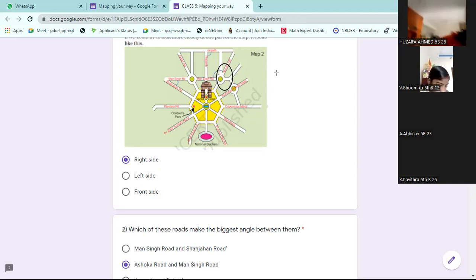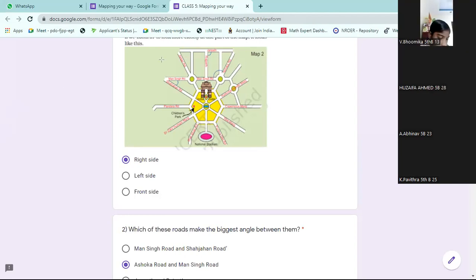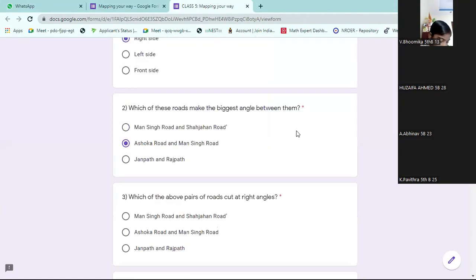By looking at that angle, you can tell. That is the biggest angle, the obtuse angle. Next. Done with the second.